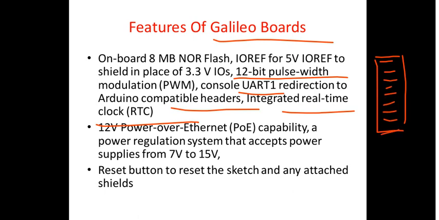Something called the watchdog timer. I don't know whether you have heard about this. Watchdog timer in the sense, whenever you run some application, whenever you run some instructions, they are supposed to be completed within a specific time period, right?